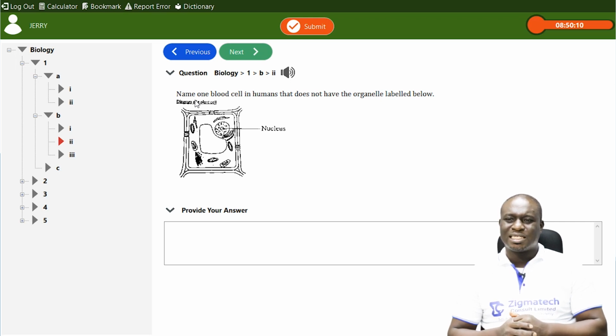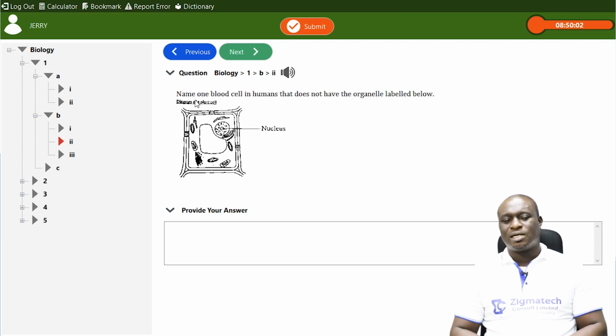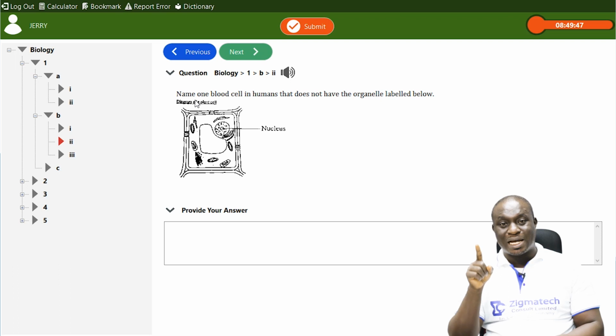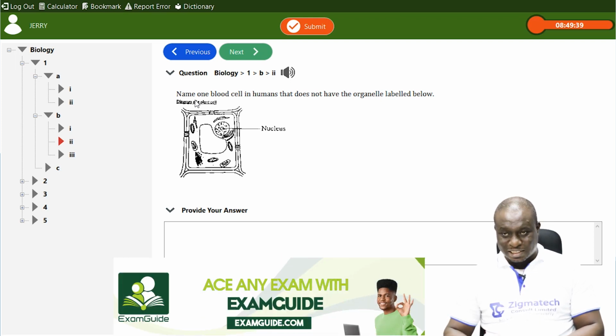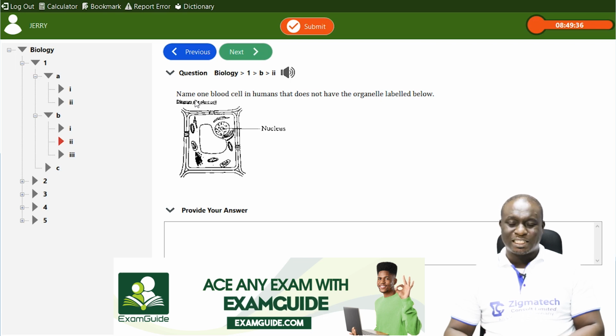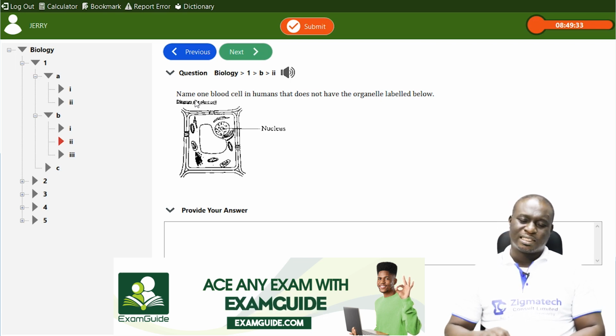The red blood cell is actually the blood cell that does not have a nucleus. The white blood cells have a nucleus. In fact, they are large and nucleated. The red blood cells are small and spherical, while the white blood cells are not spherical; they are amoeboid in shape. Also, the platelets are smaller than the red blood cells, but they are nucleated. So the one blood cell that is not nucleated is the red blood cell.